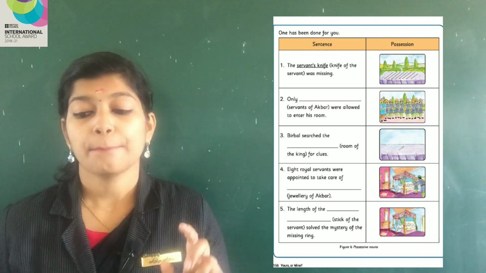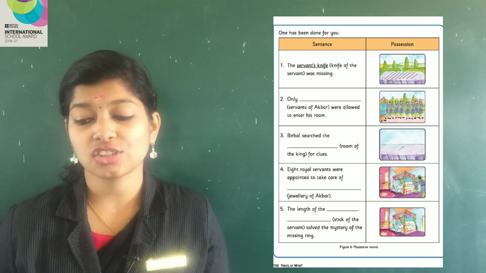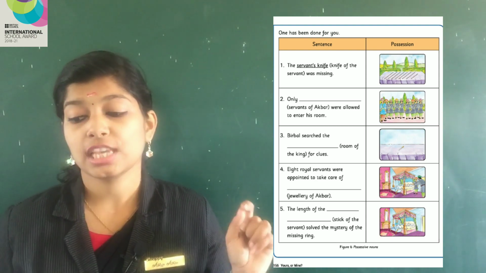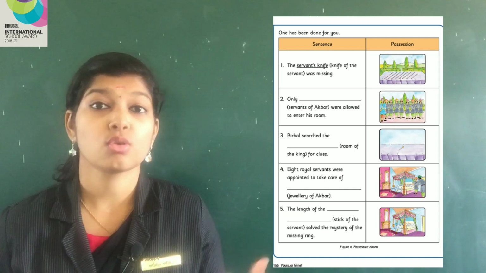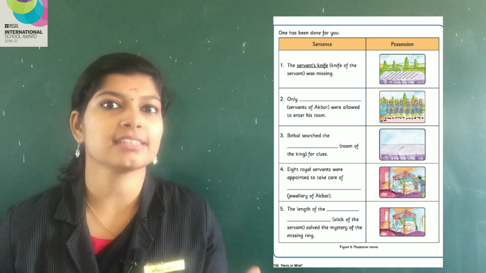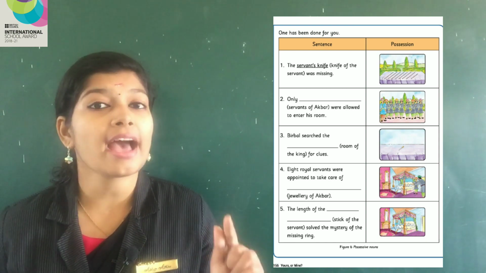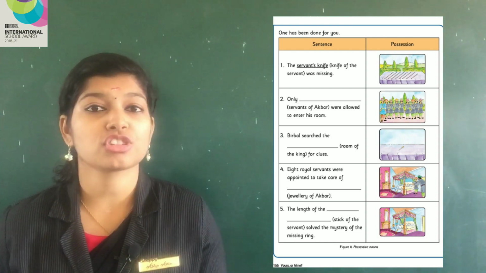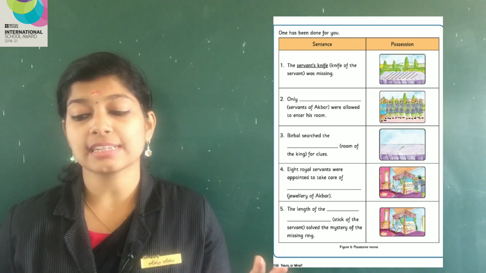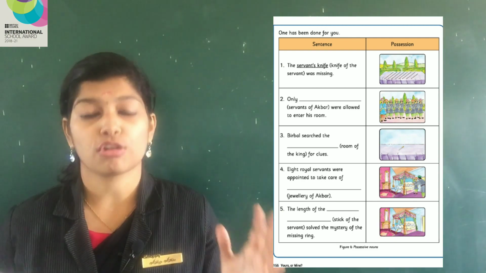Now third one, Birbal searched dash room of the king for clues. Birbal searched the room of the king for clues. Whose room is that? King's room. So you will write K-I-N-G apostrophe S and room. King's room. Birbal searched the king's room for clues.